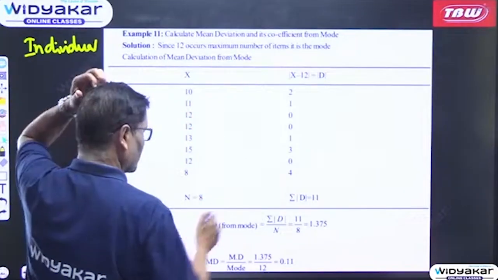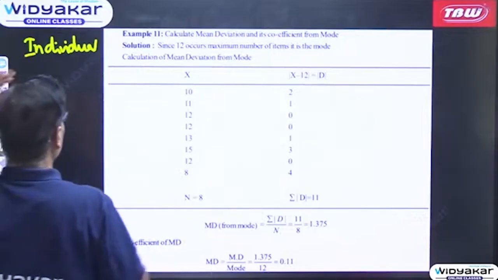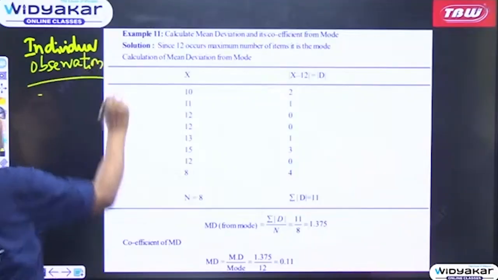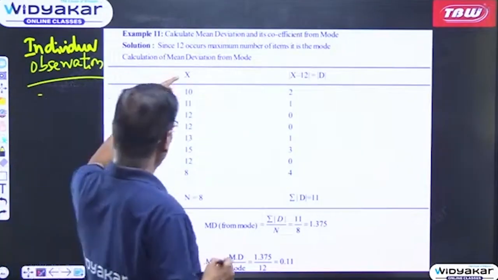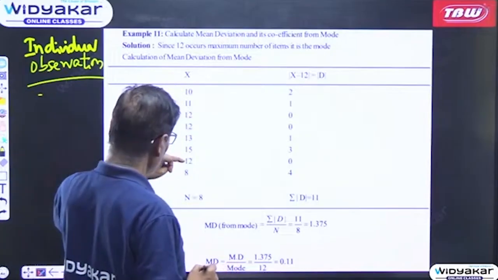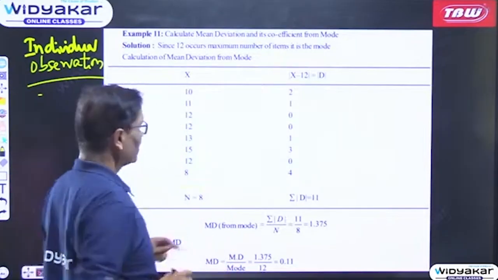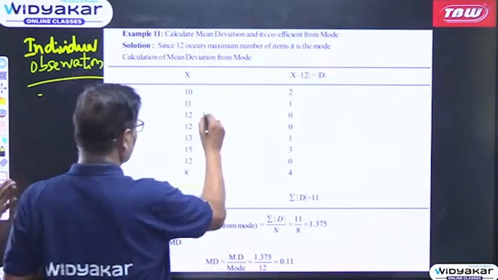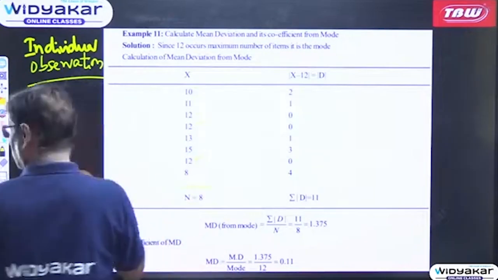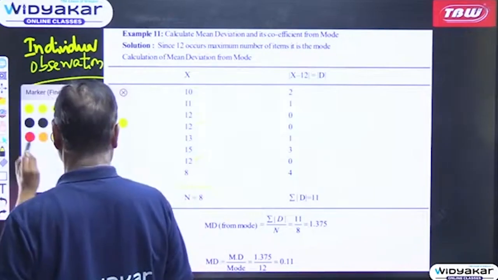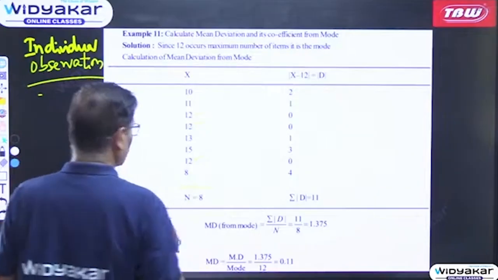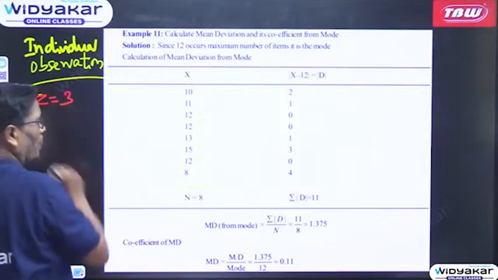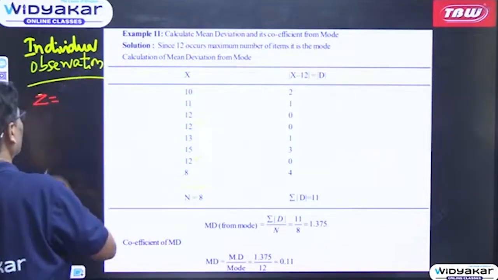So this is the individual observation. We already have the individual observation. Let us take it first of all. In case of individual observation, there will be no frequency. So x are 10, 11, 12, 12, 13, 15, 12, 8. N is equal to 8. Then your x minus 12, because 12 is the maximum occurring, once, twice, thrice. Sorry, 12 is occurring 3 times, but the mode is 12.